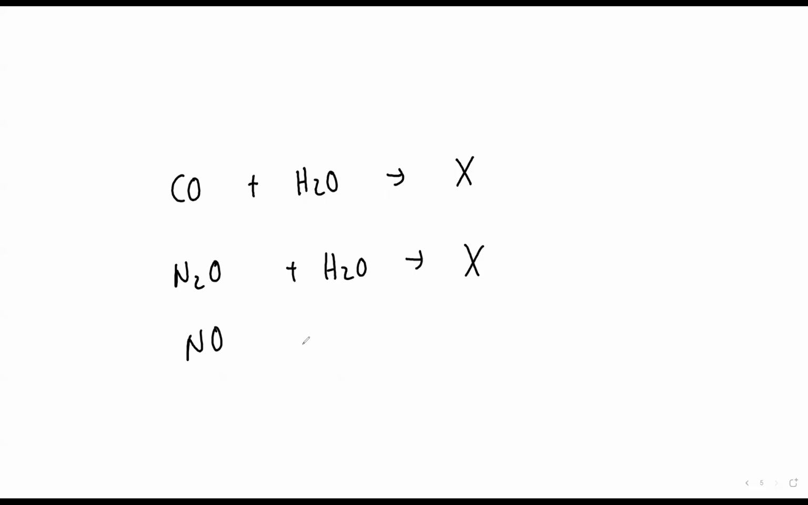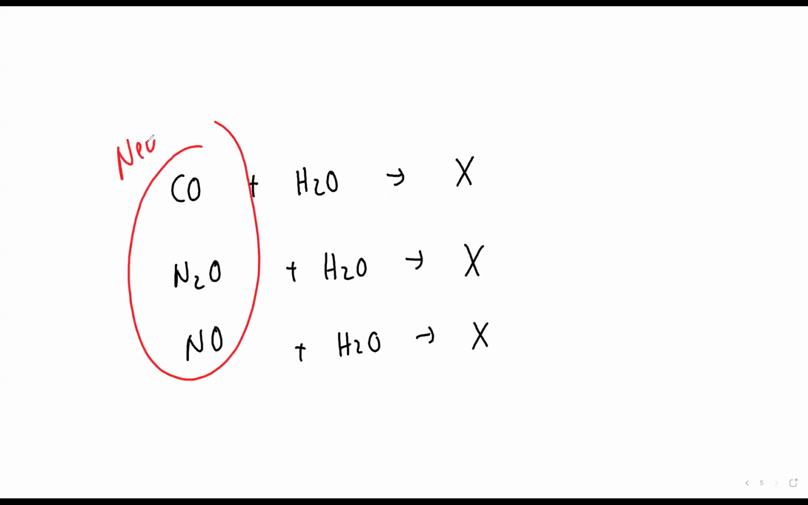Now beta, if I give you carbon monoxide, nitrous oxide, nitric oxide, if you add water to these, they won't form anything, beta. They don't form anything, which means they neither form acid nor form base. Therefore, they are which gases?